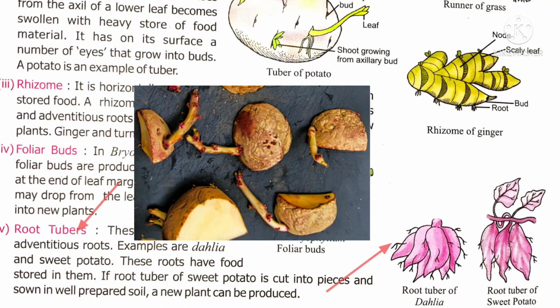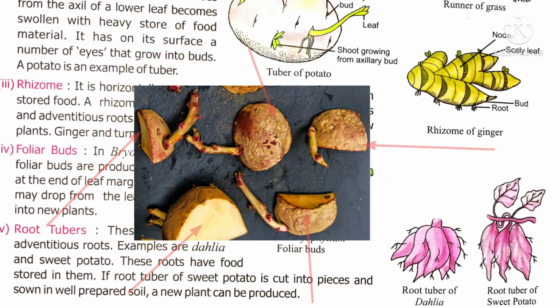A root tuber is a swollen adventitious root. Examples are dahlia and sweet potato. These roots have stored food in them, that is why they are swollen. If a sweet potato is cut into pieces and sown in soil, we can see new plants developing from the cut portion of the sweet potato.